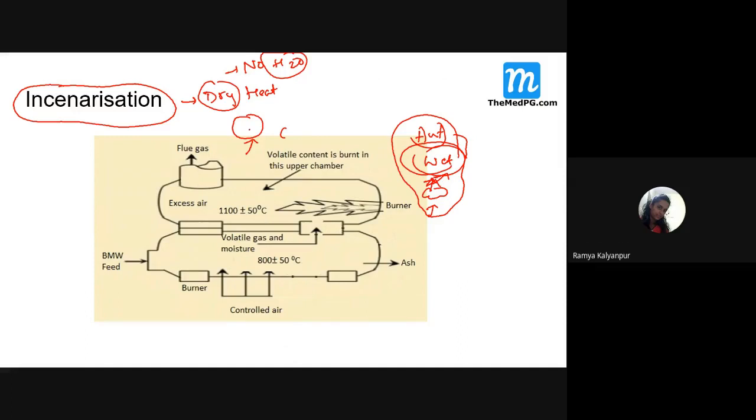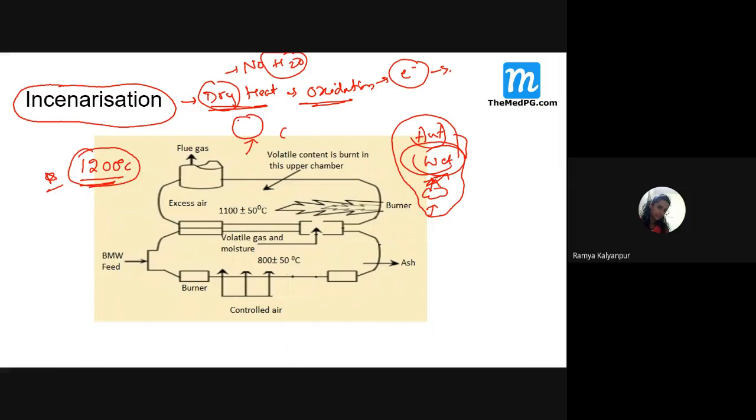But incineration is a dry heat method of oxidation. It is not reduction. Oxidation means electrons are removed. So it is a dry heat oxidation method. What is the temperature that is recommended? Usually the temperature in incineration is 1200 degrees, because students, again, a question has been asked on this.